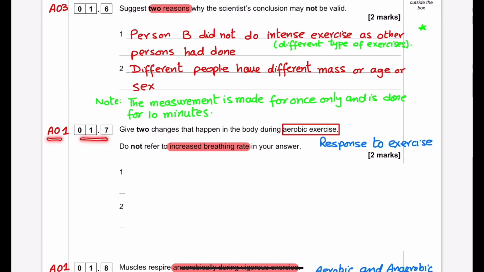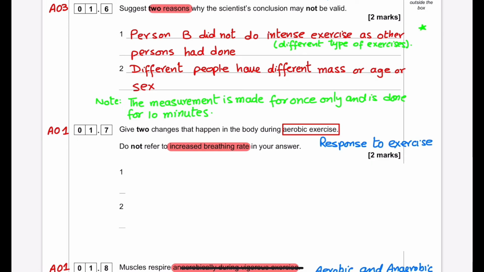1.7 is an AO1 question, and this question is again from the same topic, response to exercise. Give 2 changes that happen in the body during aerobic respiration. The key information is aerobic respiration. The student must know about aerobic respiration.